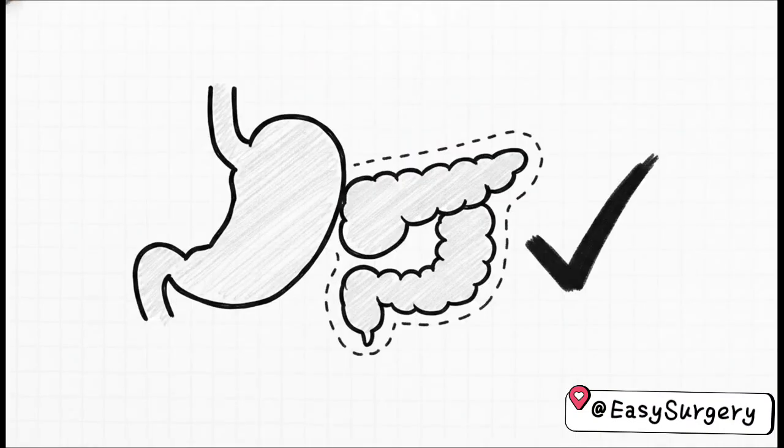Question 17. The standard curative operation for a resectable periampullary carcinoma is A. Total gastrectomy, B. Right hemicolectomy, C. Pancreaticoduodenectomy, also known as the Whipple procedure, or D. Distal pancreatectomy. Really highlight the phrase resectable periampullary in your mind. This leads directly to confirming C, the Whipple procedure, as your standard curative operation.